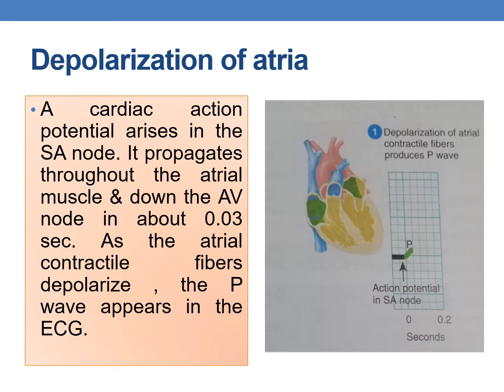Here you can see the action potential arises in the SA node, and the green color indicates depolarization. This is the P wave of the ECG.